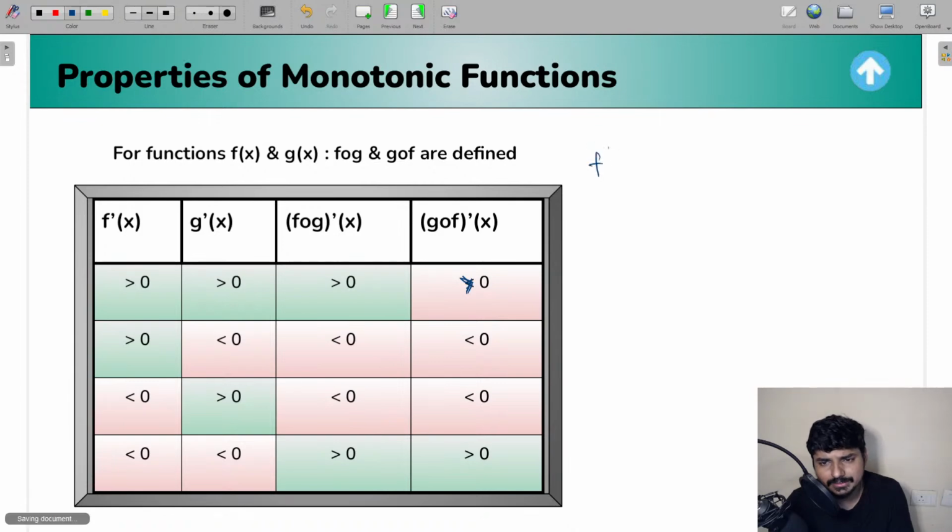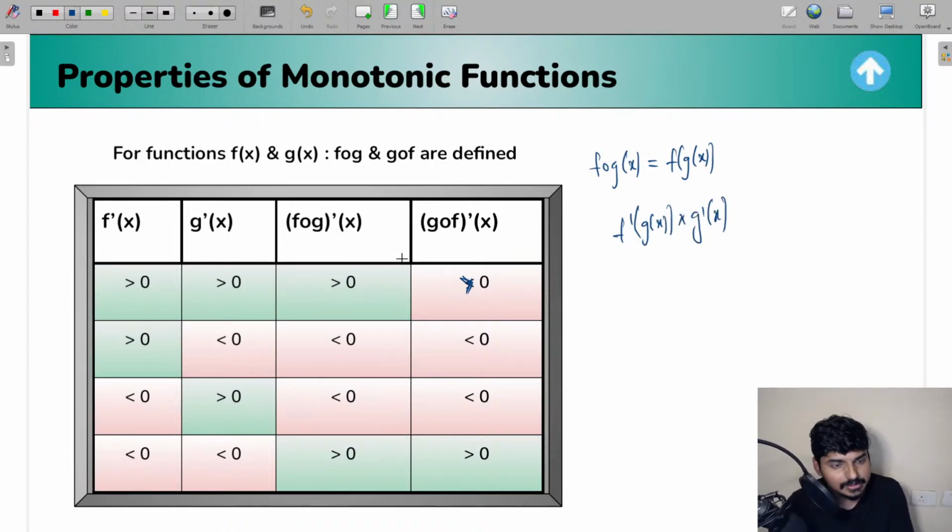So what I'm doing is basically, if you take f circle g of x, let us say f circle g of x, which is going to be f of g of x. So when you differentiate f of g of x, this is what you're going to get. You're going to get f dash of g of x into g dash of x. This is what you're going to get. Now, if f dash of x is increasing, f dash of g of x will also be an increasing function.